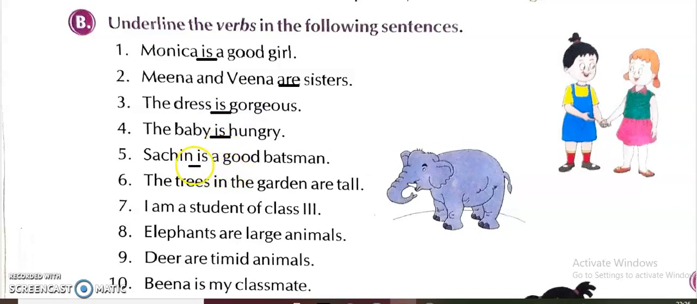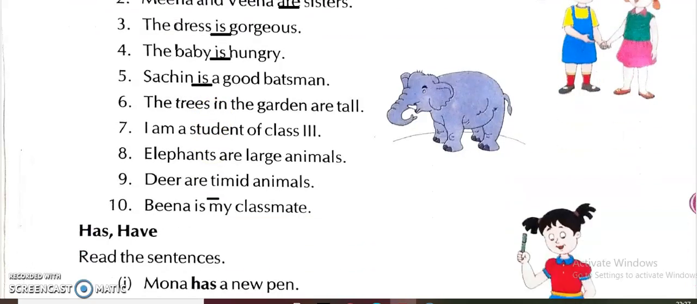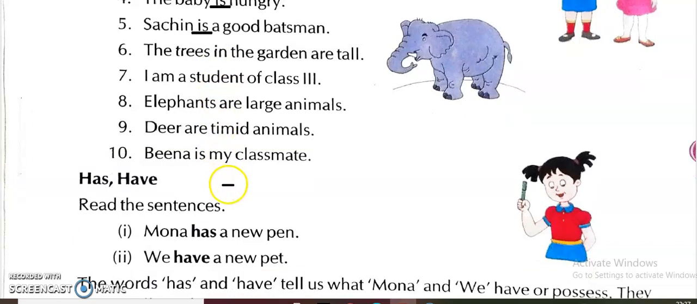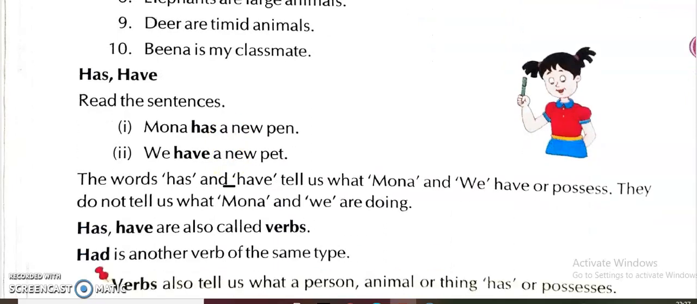Same way, Sachin is a good batsman. So Sachin is. So you have to underline is. Like this you can do all the rest of the sentences, and these you can do by yourself. And now we will see the next verb, has and have.